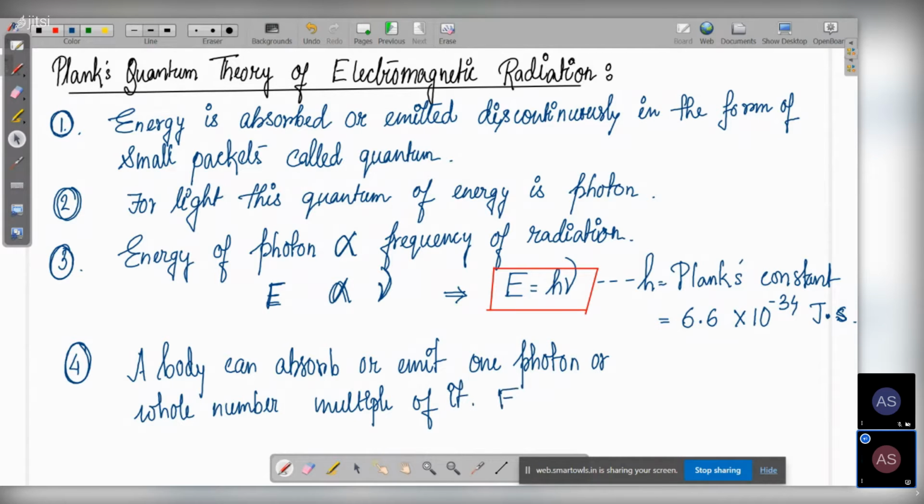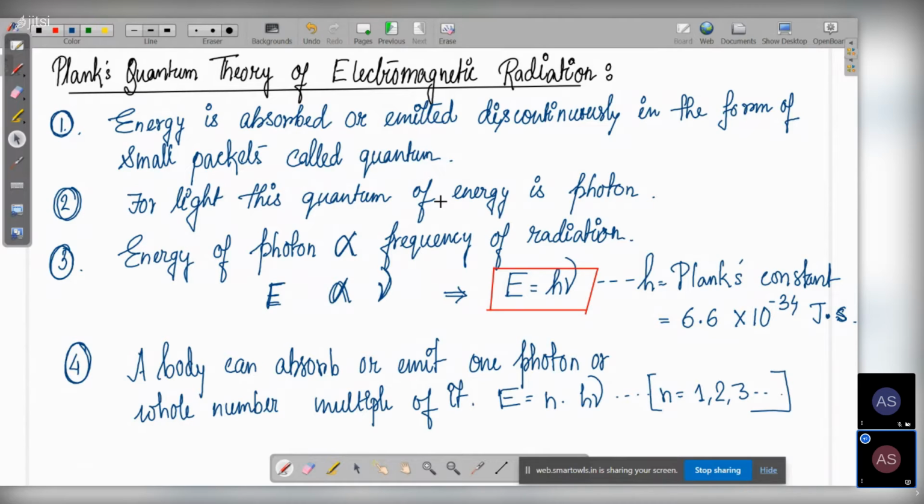That is E is equal to n into h nu, where n is equal to 1, 2, 3, and like this it can go. Okay, so this is Planck's quantum theory.